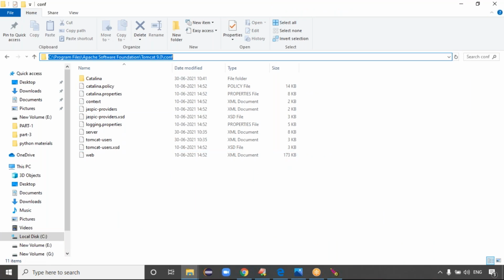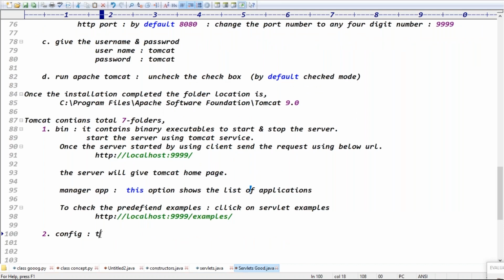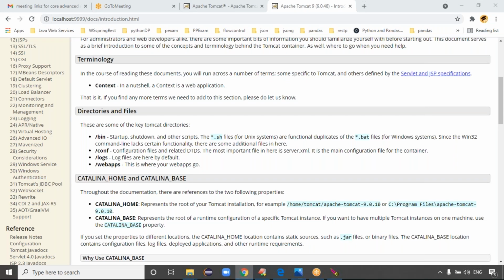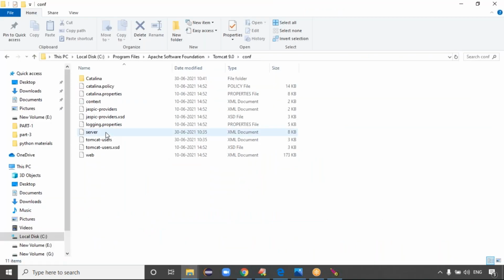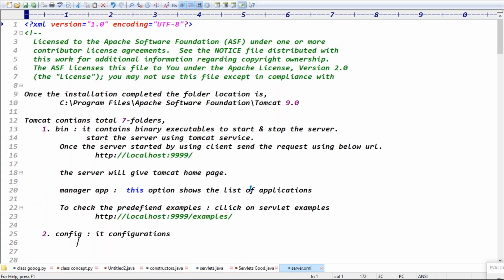If you go to the config folder, it contains the configurations, guys. In these configurations, which one is the important file? They are saying the server.xml file is important. Exactly, because the server.xml file contains all the port numbers.